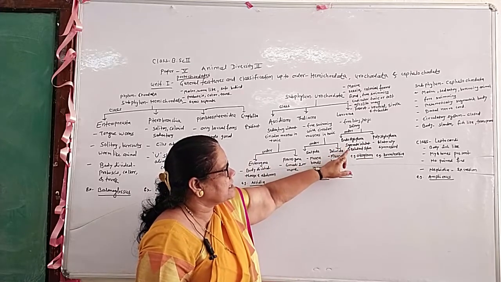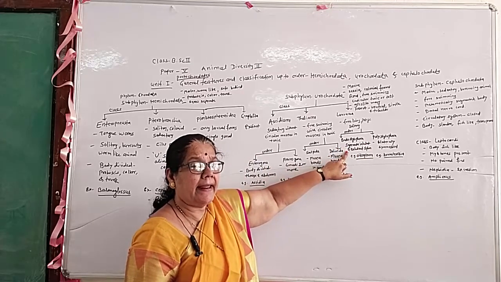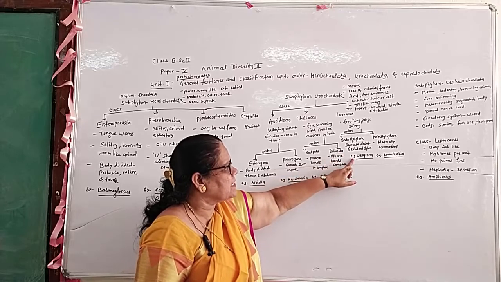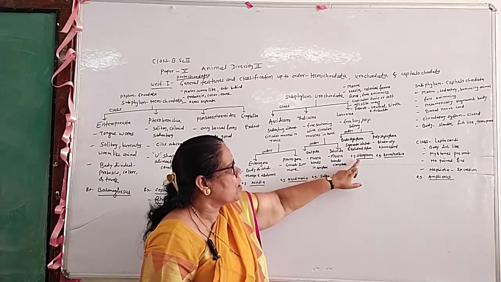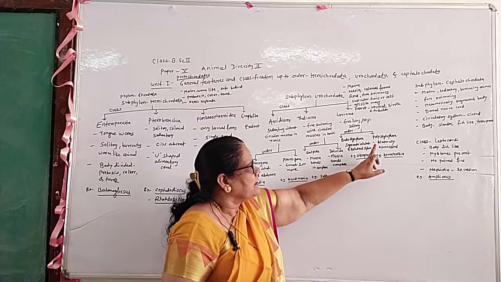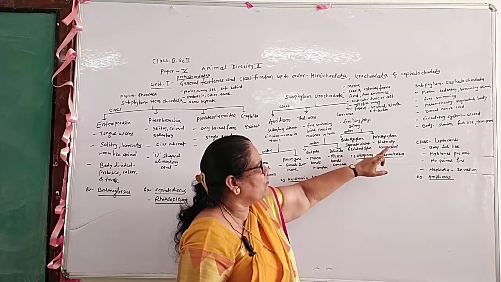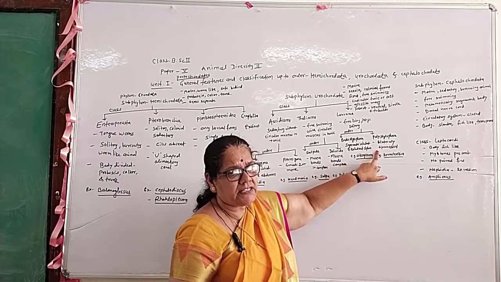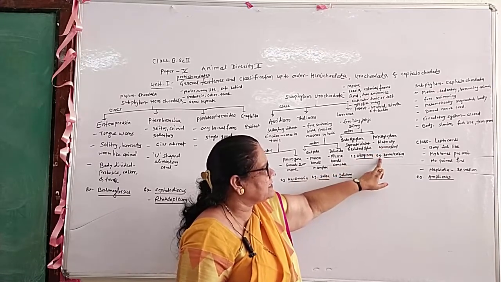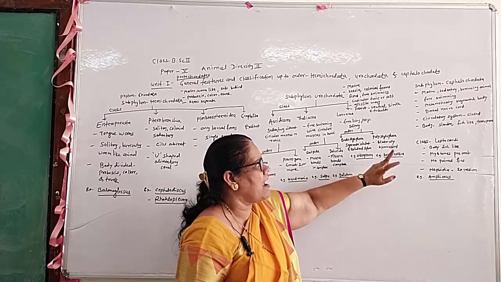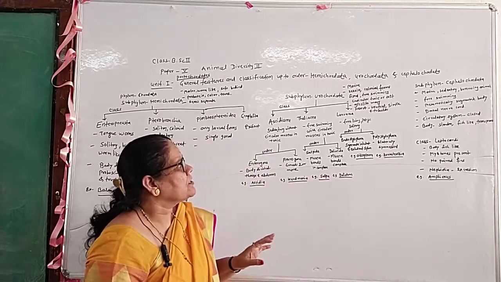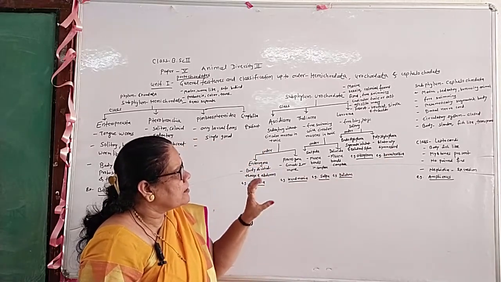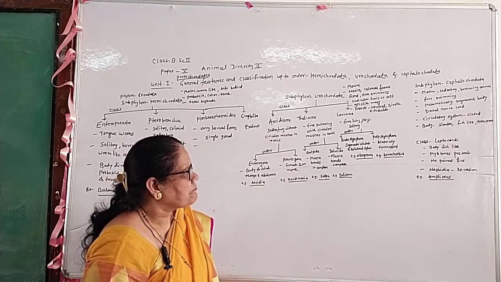Endostylophora: it has separate inhalant and exhalant siphons. Example of the Endostylophora, Oikopleura. Next order is the Polystylophora. It is bilaterally symmetrical. Generally the body is bilaterally symmetrical. Example is Kowalevskia. These are the examples of the order Polystylophora.